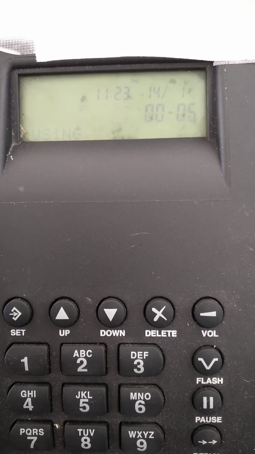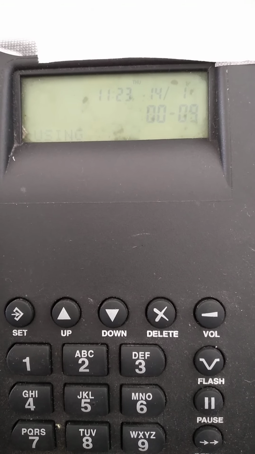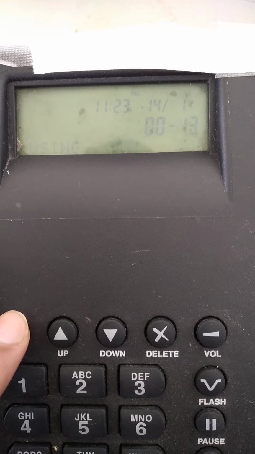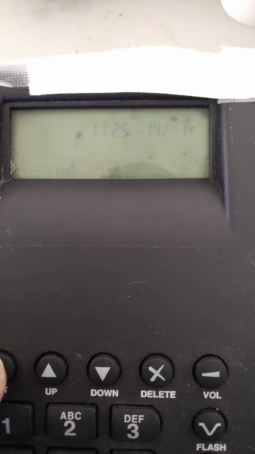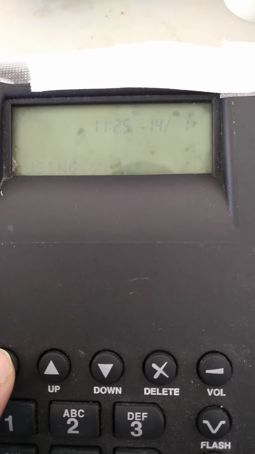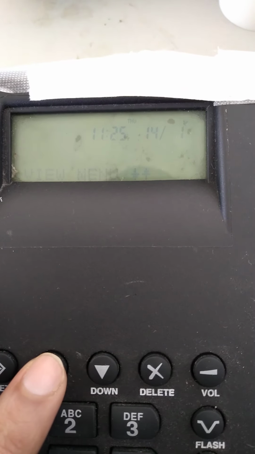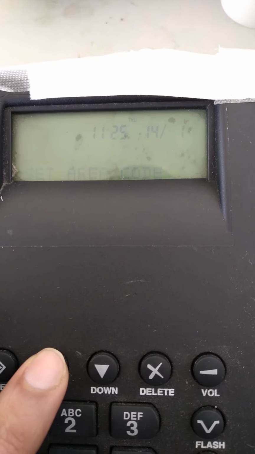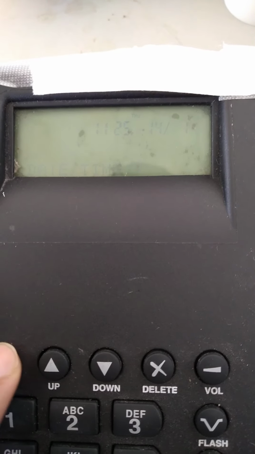Today we will discuss how to correct the date and time setting on a landline phone. First, press the settings button. Then you will see the menu view. Then select the date and time.